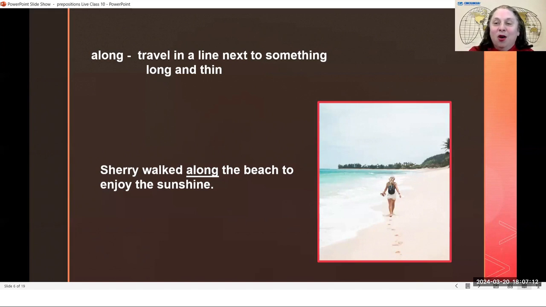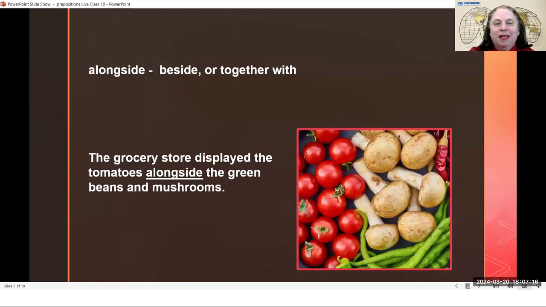Now, how is along different from alongside? It says, the grocery store displayed the tomatoes alongside the green beans and mushrooms. So here are the tomatoes and the mushrooms and the green beans, and they are beside or together with. The tomatoes are together in the same place as the mushrooms and the green beans.